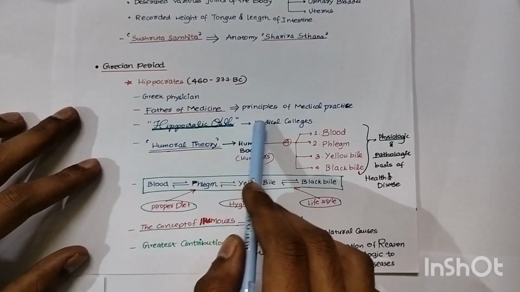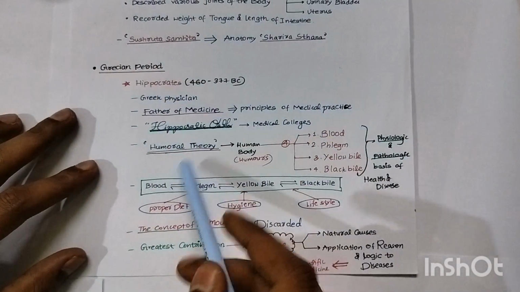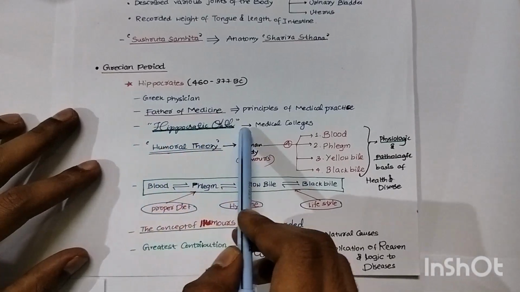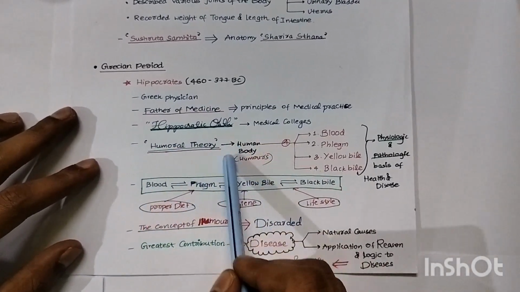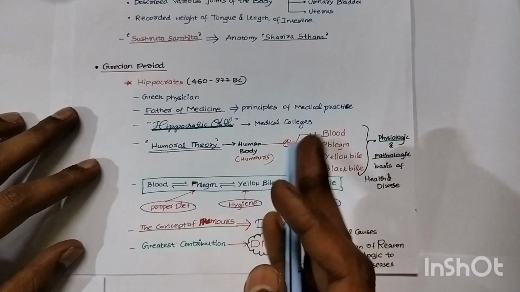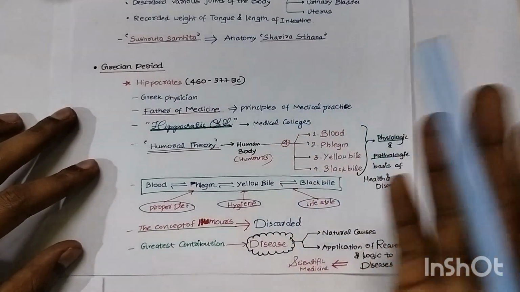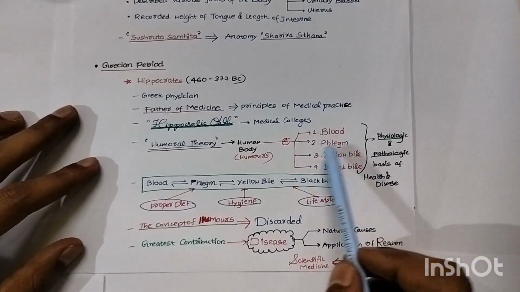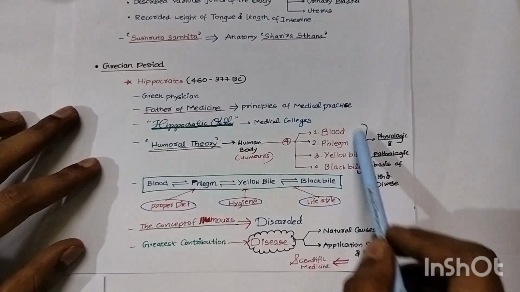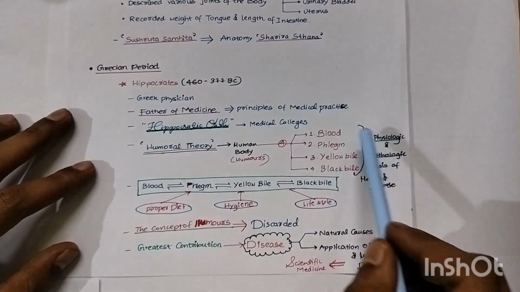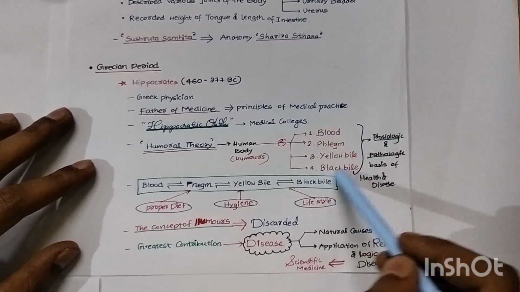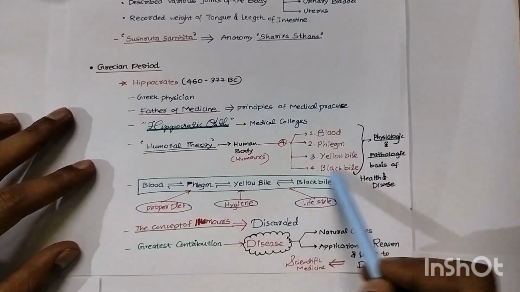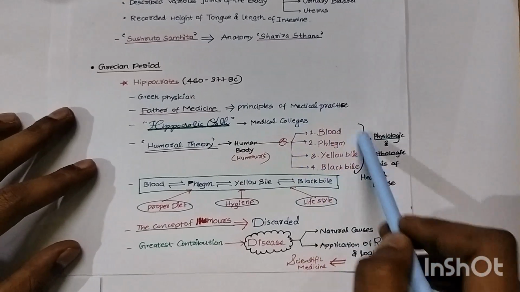Hence the Hippocratic oath: due to gratitude for him, most medical college students take the Hippocratic oath. He formulated the humoral theory of human body humors. Though this later failed, he contributed. He described that the body is made of humors, that are blood, phlegm, yellow bile, black bile. Disorientation or malfunctioning of these four humors leads to disease, he formulated. So the physiological and pathological basis of health and disease are these four itself.